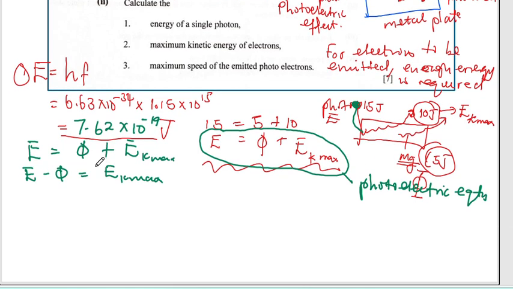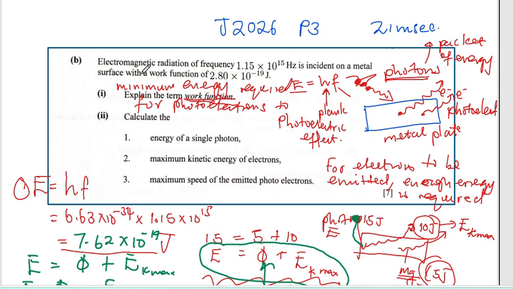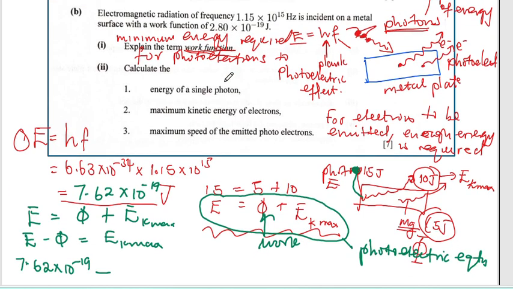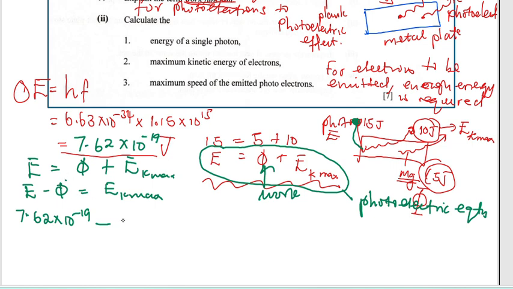If we plug in the values, the value of E is 7.62 times 10 to the power minus 19, minus phi. Phi is called the work function. If you go back to our question, the value of the work function is there. This is the work function of the metal, 2.80 times 10 to the power minus 19. This is going to give the value of Ek max, the maximum kinetic energy.